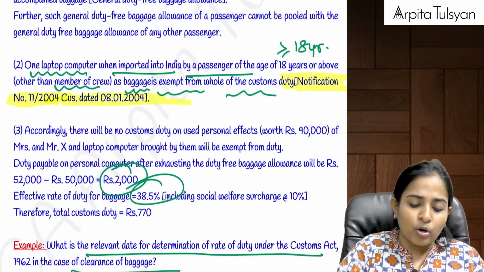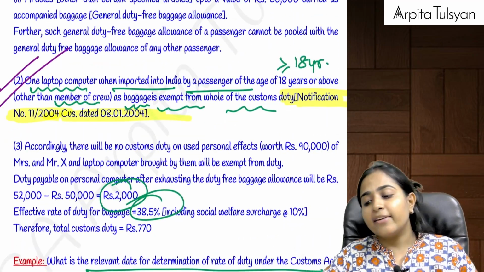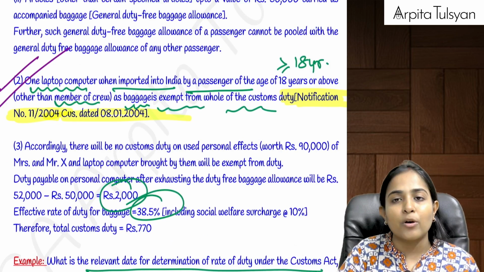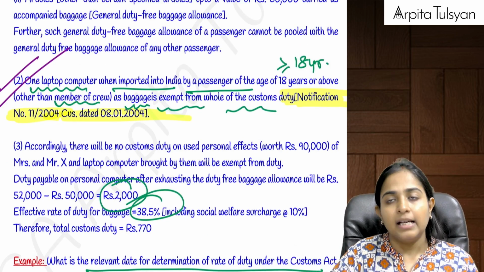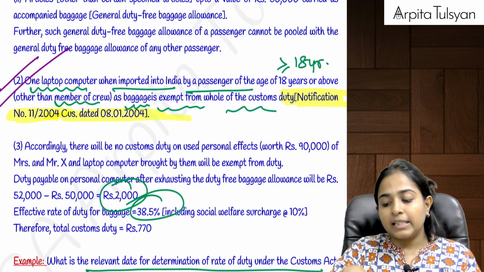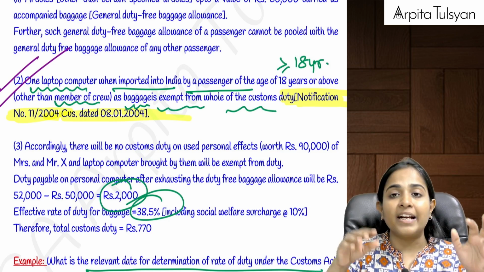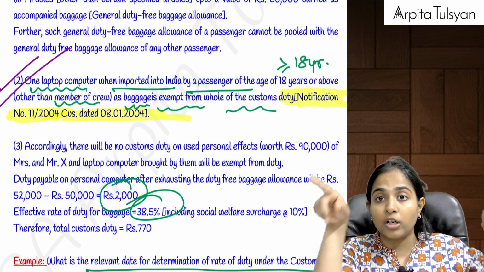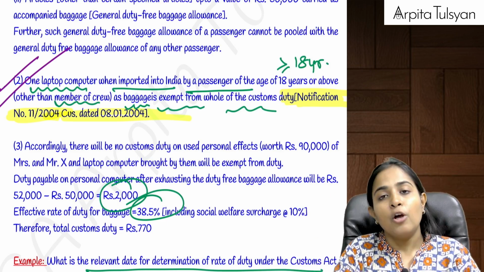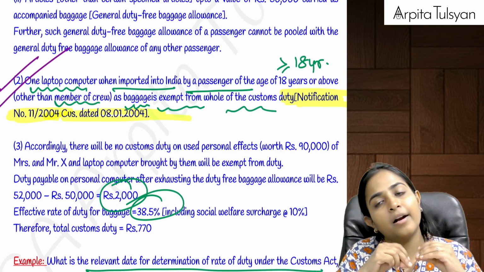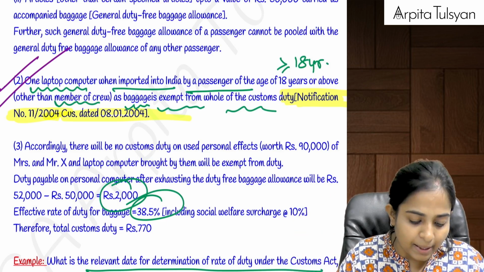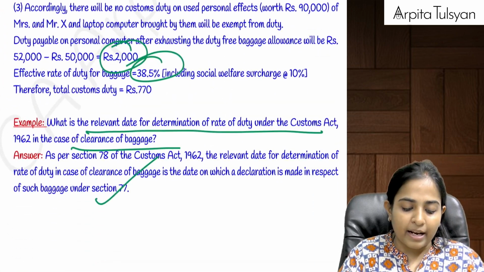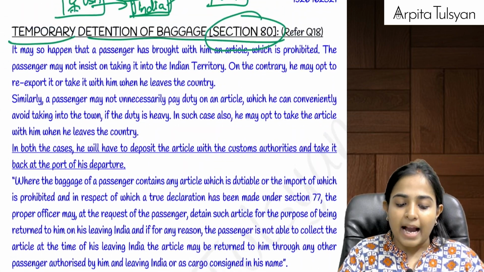One more notification which I wanted to tell you. If there is a passenger whose age is more than or equal to 18 years, then while coming to India that person can bring one laptop computer, a notebook laptop computer, not a personal computer, not a desktop type of computer, duty free. This is applicable for everyone other than crew members. Are you clear with this?